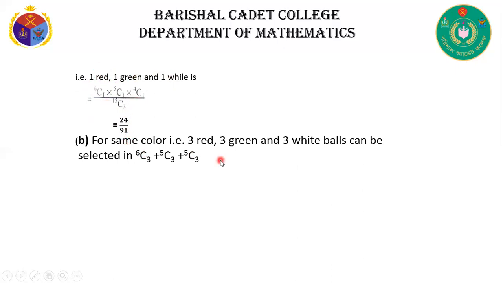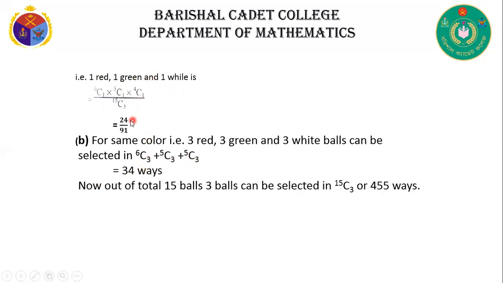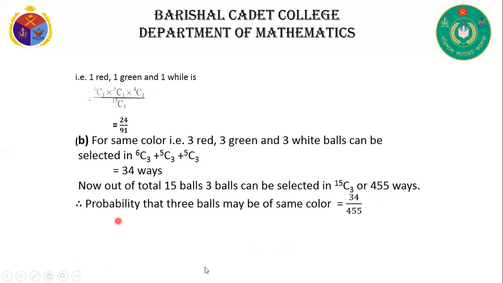Now for the same color, that means 3 red, 3 green, or 3 white balls can be selected. 6C3 plus 5C3 plus 4C3, that means 34 ways, and the total number of ways is 15C3, that means 455. Now the probability that the 3 balls may be of the same color is 34 by 455.